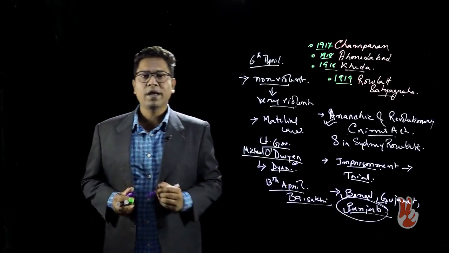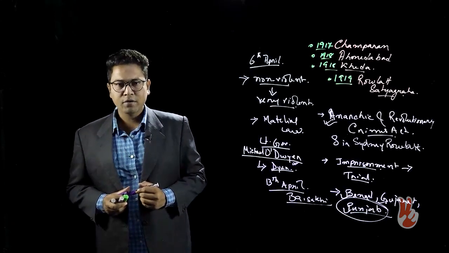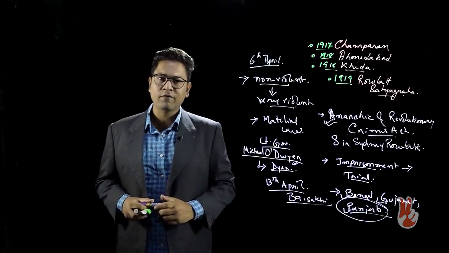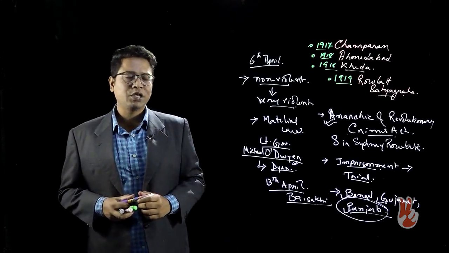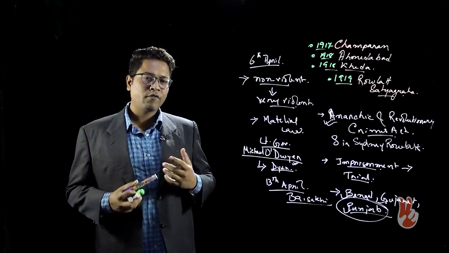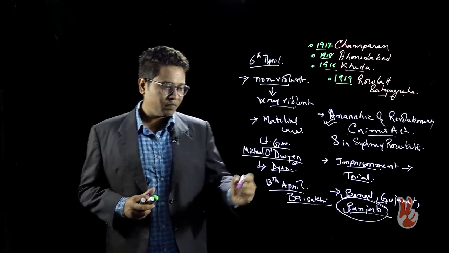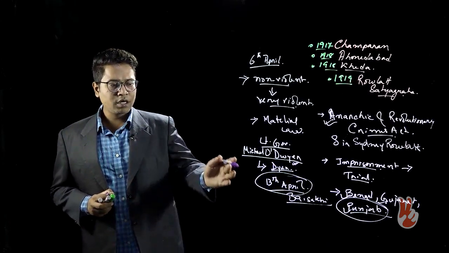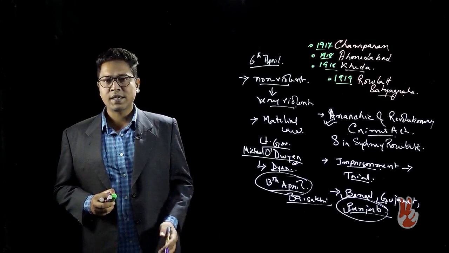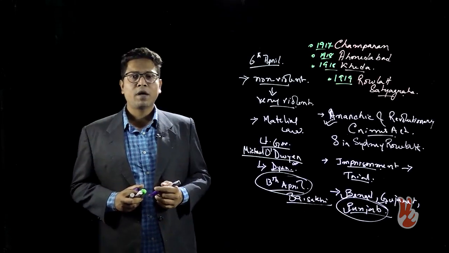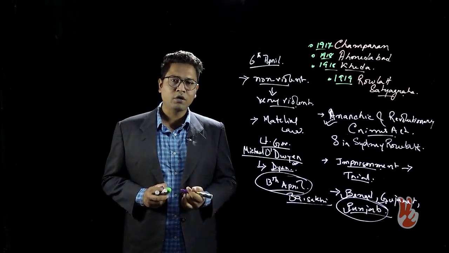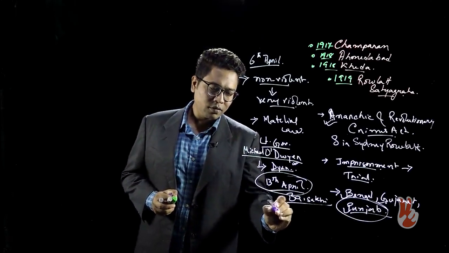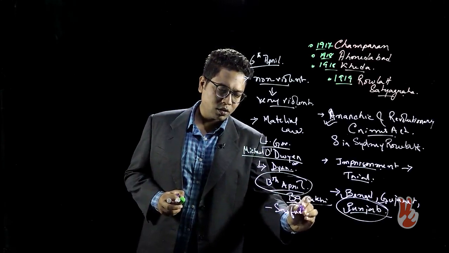people had gathered at the Jallianwala Bagh, and the massacre took place at Jallianwala Bagh. Of course, we have a separate video devoted to the massacre of Jallianwala Bagh. You can look into it for further details, but in this video, what can be specified is that on the 13th of April, that is Baisakhi, people had gathered in Jallianwala Bagh to protest against the imposition of martial law and against the arrest of popular leaders such as Saifuddin Kichlu.